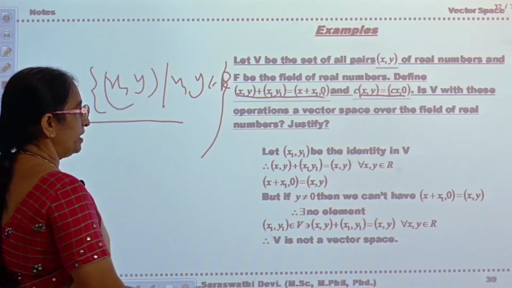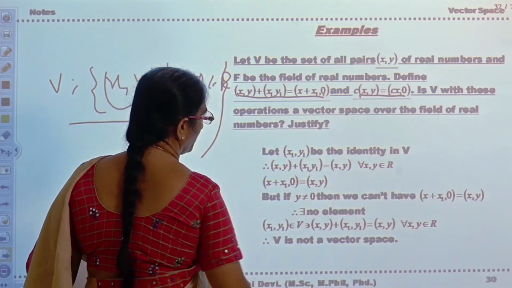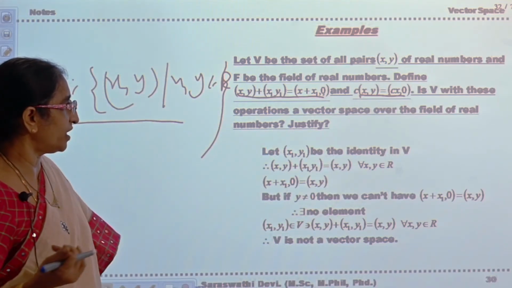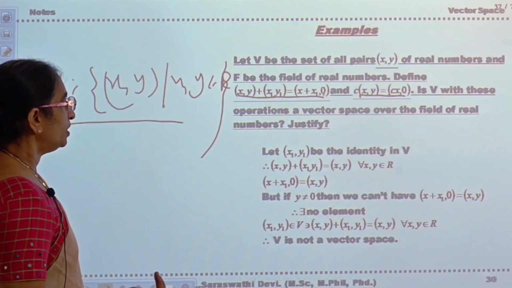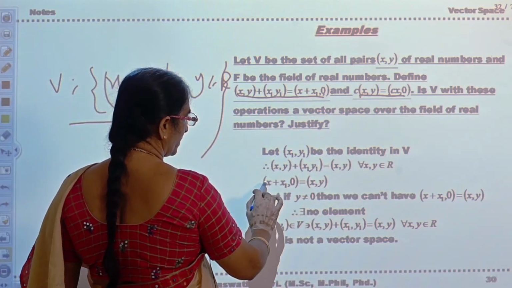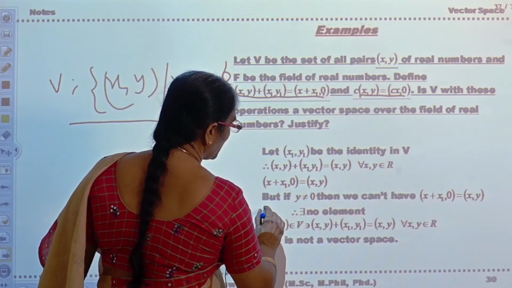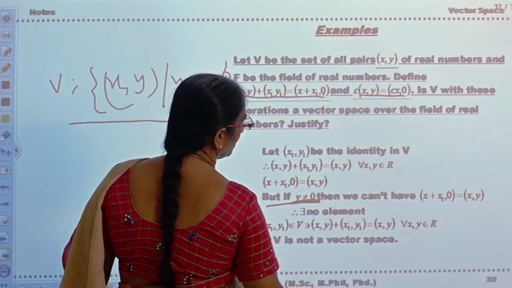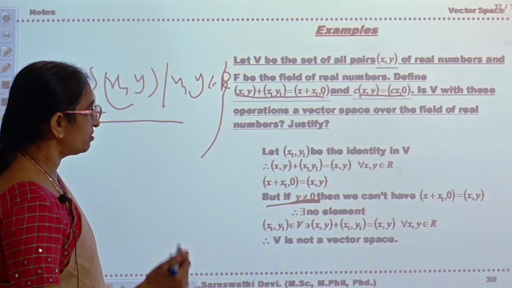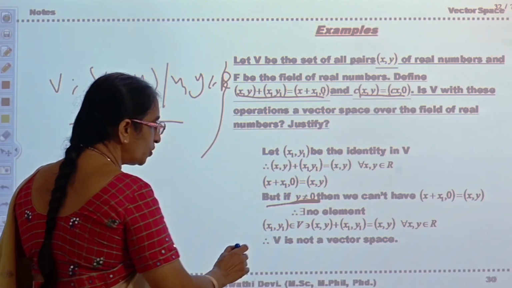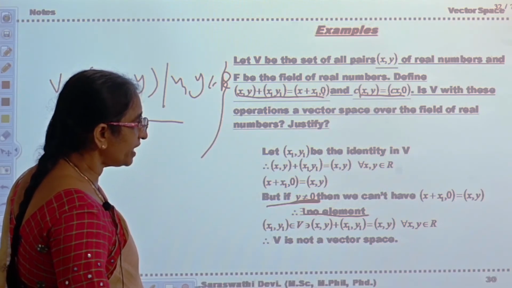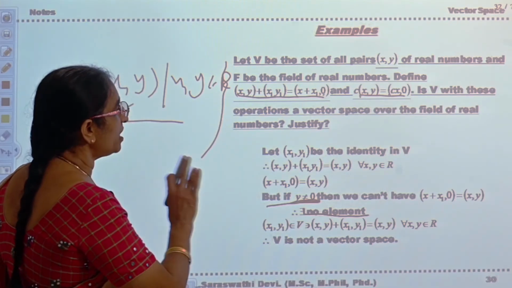For example, let (x1, y1) be the identity in V. So (x, y) plus (x1, y1) should be equal to (x, y), because you are taking (x1, y1) as the identity. Identity plus any element should be equal to that element. By definition, (x plus x1, 0) is equal to (x, y). But if y is not equal to 0, then we cannot have (x plus x1, 0) equal to (x, y). Therefore, there is no element such that (x, y) plus (x1, y1) is equal to (x, y). Therefore, it is not a vector space.